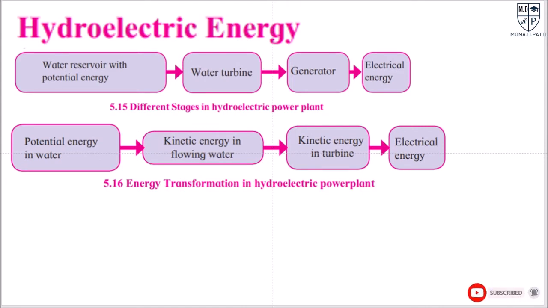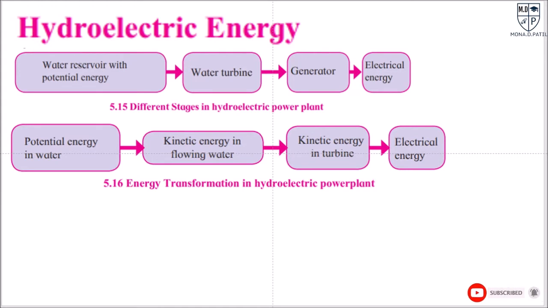Here, the kinetic energy in flowing water or the potential energy in a water reservoir is a conventional source of energy. In a hydroelectric power plant, the potential energy in the water stored in the dam is converted into kinetic energy of water. Fast flowing water is brought from the dam to the turbine at the bottom of the dam.